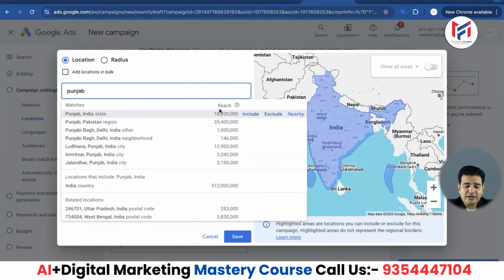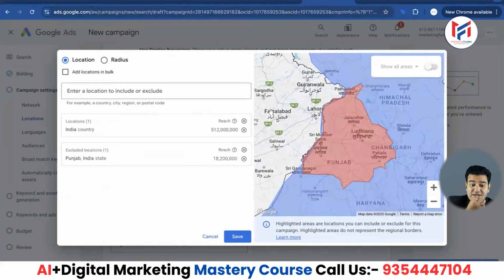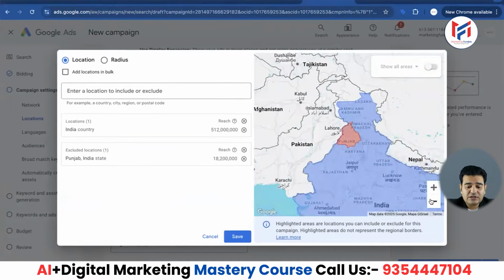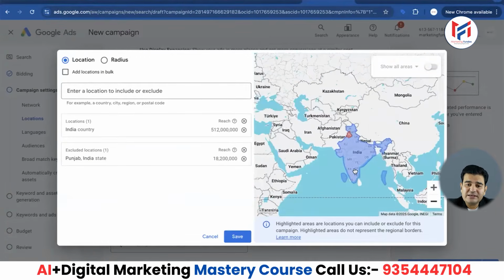Now what will I do with the state of Punjab? I will exclude it. I excluded Punjab. As soon as I excluded it, what happened here, friends? Look here. Let's make it smaller. The ad will be shown in India, but it won't be shown in the location of Punjab. So if you want to show your ad in India, but there are certain states or places where you don't want the ad to appear, then you can exclude them from here. Clear? Now I'll explain another way.